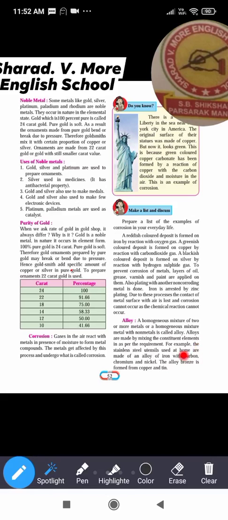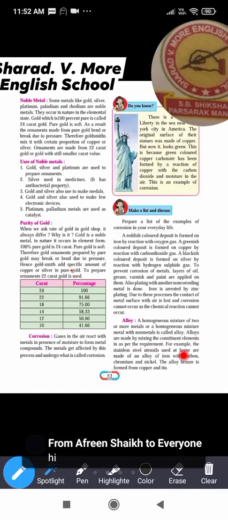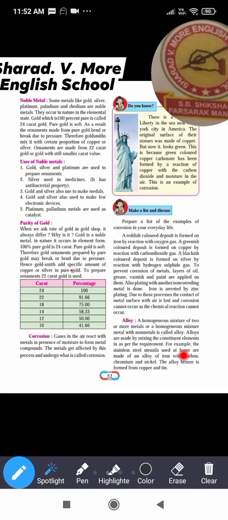For example, the stainless steel utensils used at home are made of an alloy of iron. Okay, so stainless steel is made up of iron with carbon, chromium and nickel. So yes, in stainless steel these three metals and non-metals are added. What are those three metals? Iron, chromium, nickel, and non-metal carbon is mixed.